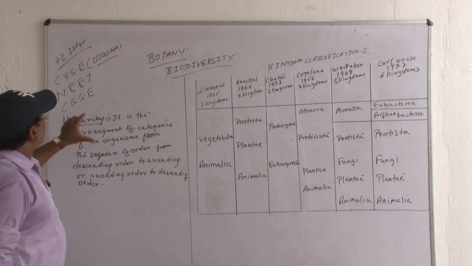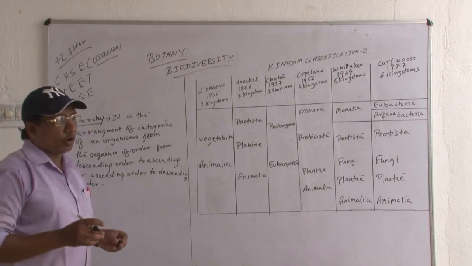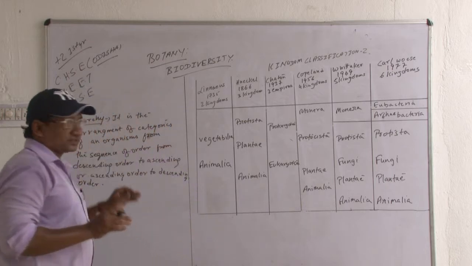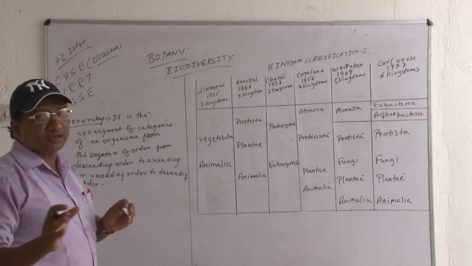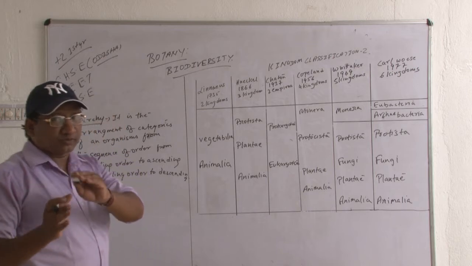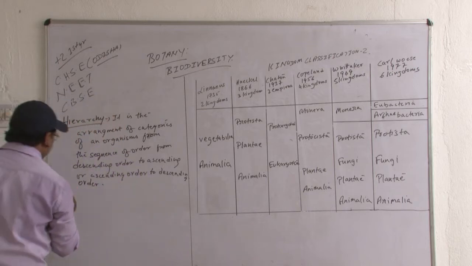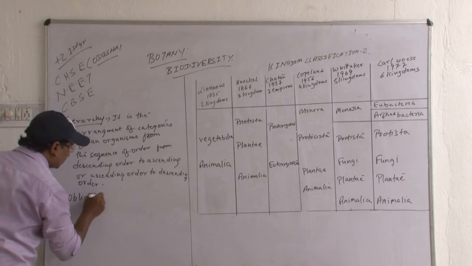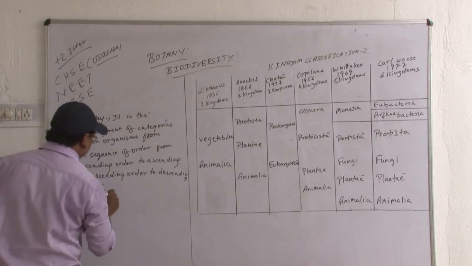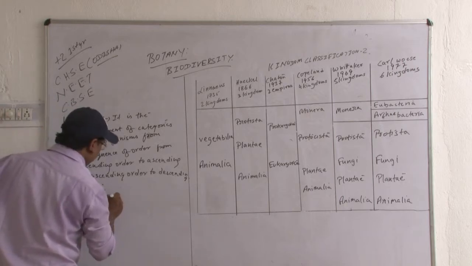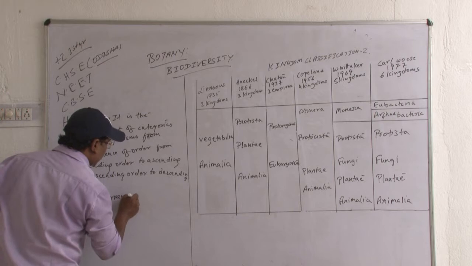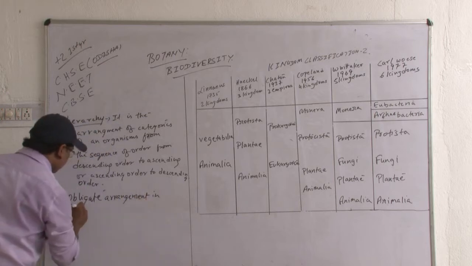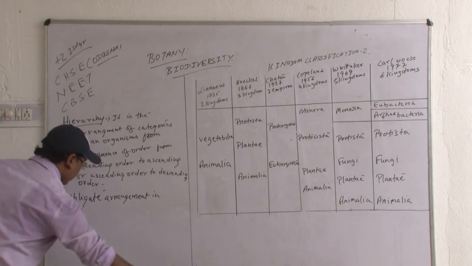Now, how many obligate classifications are there in hierarchy? There are 7 types. There are 7 obligate arrangements in hierarchy. Okay? What are they?